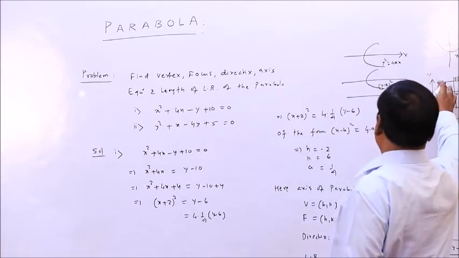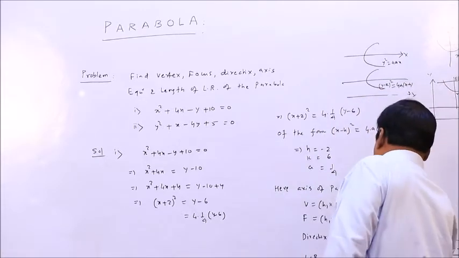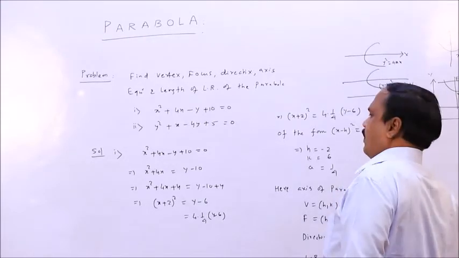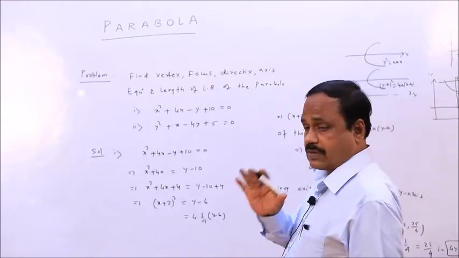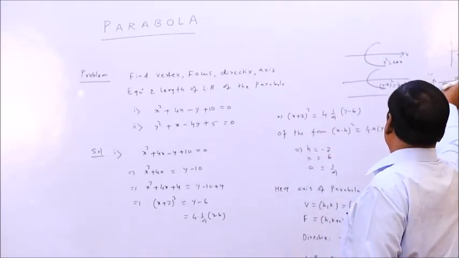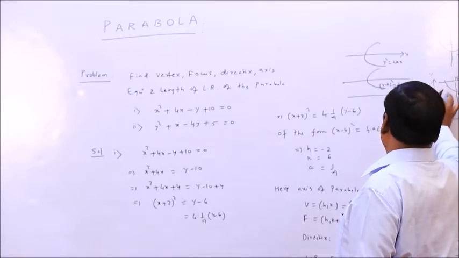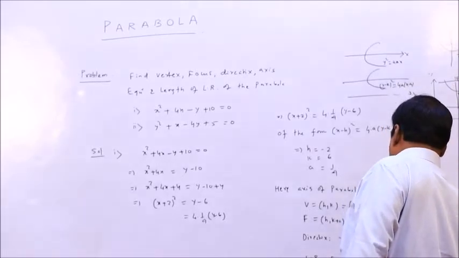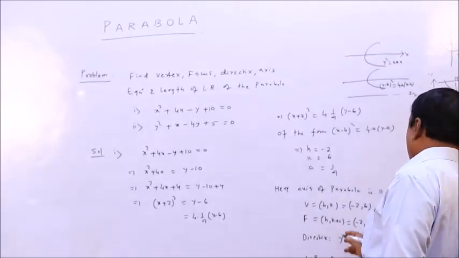This is h plus minus 2a, k plus a. My dear students, don't just remember, understand and apply. Here this is (h, k), this is 2a, so h minus 2a, h plus 2a, h minus 2a, and the axis is parallel to the y axis, k plus a. So this is h, you put the values.